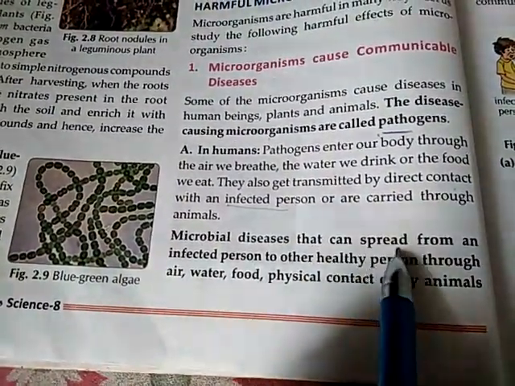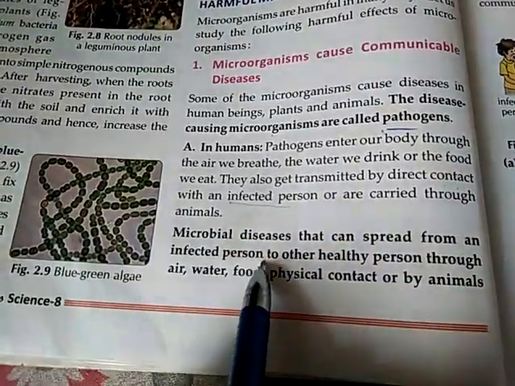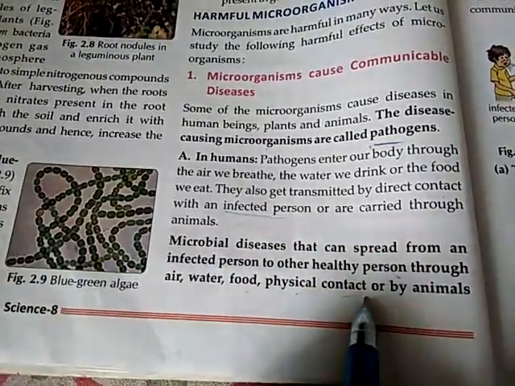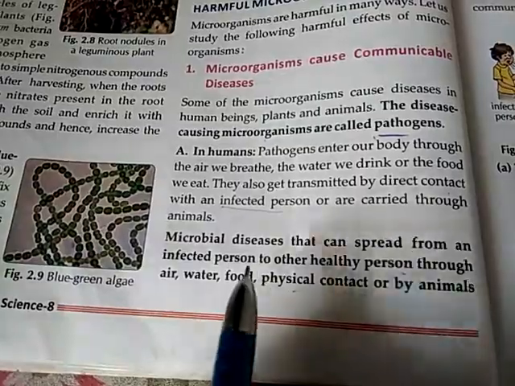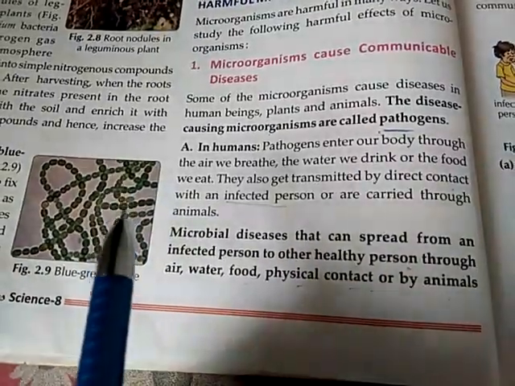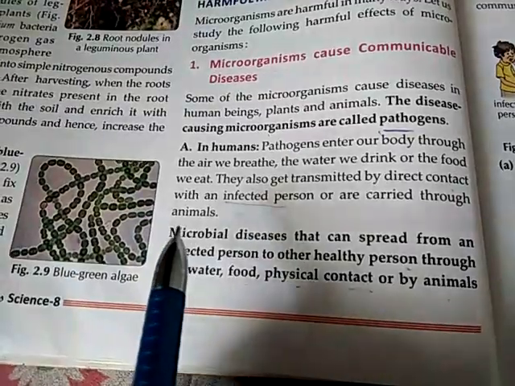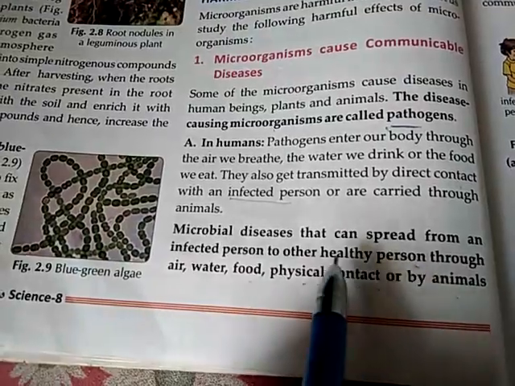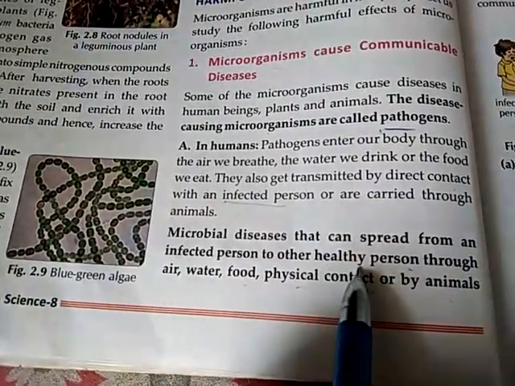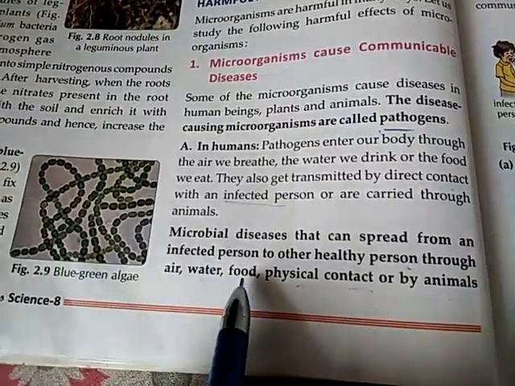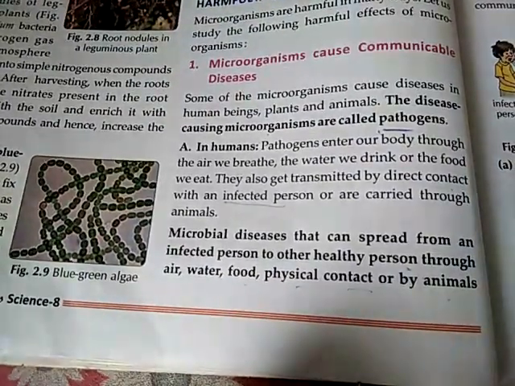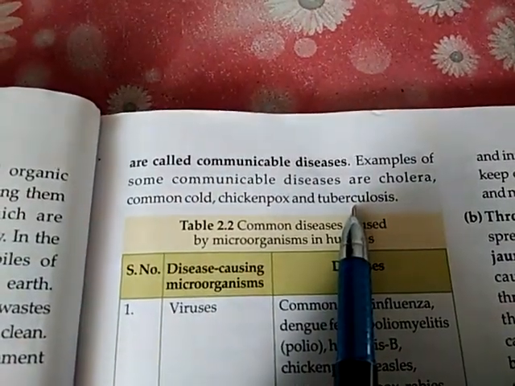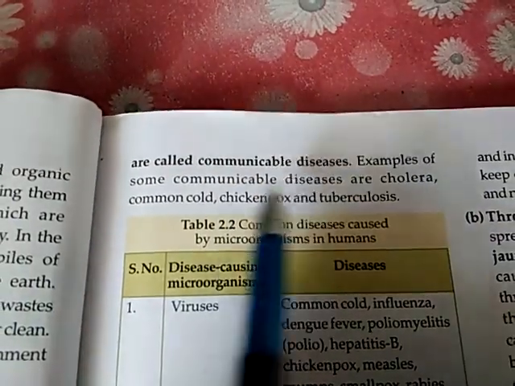Microbial diseases that can spread from an infected person to another healthy person through air, water, food or physical contact or by animal are called communicable diseases. Means communicable diseases are those diseases that can spread from an infected person to a healthy person through air, water, food or physical contact. Cholera, common cold, chickenpox and tuberculosis are examples of some communicable diseases.